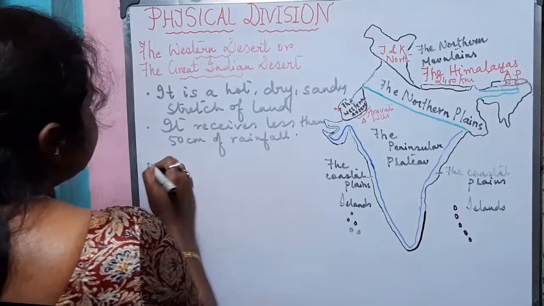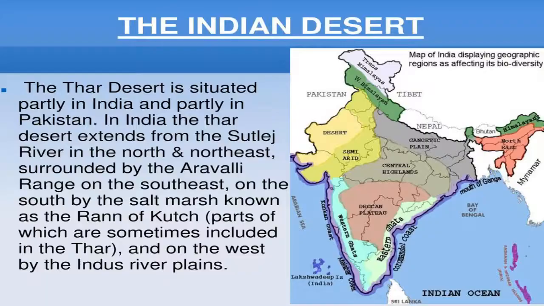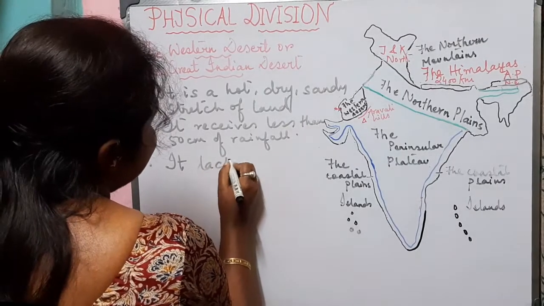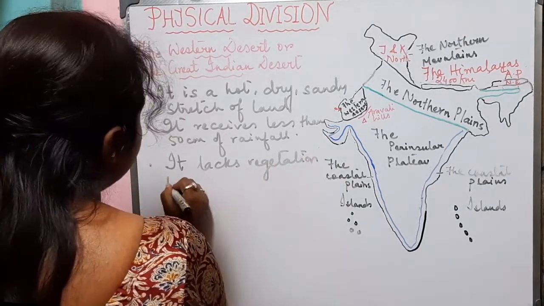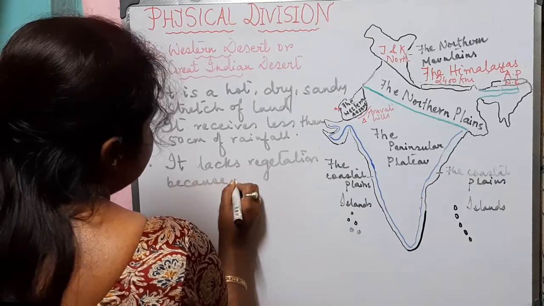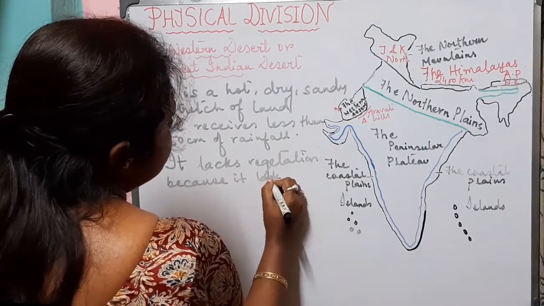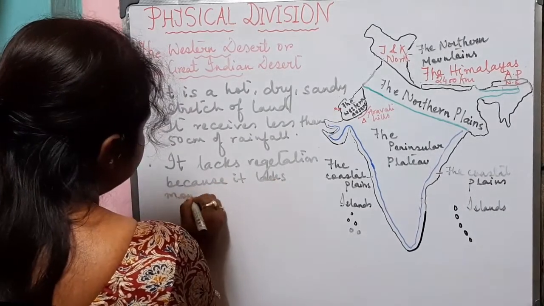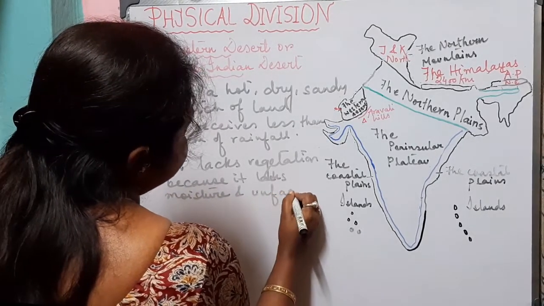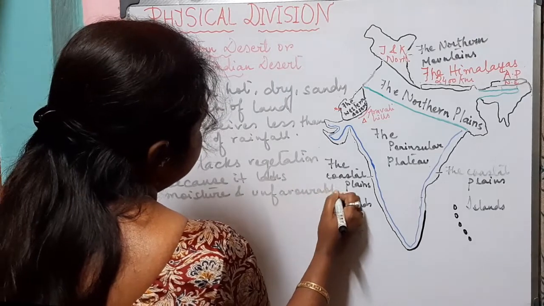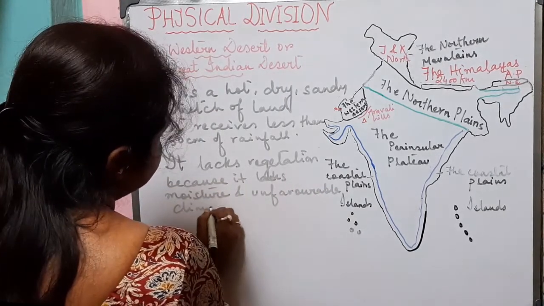The temperature is very high during the day and it is cool in the night. Now we will see that the Great Indian Desert lacks vegetation. Why? Because it lacks moisture and due to unfavorable climatic conditions.